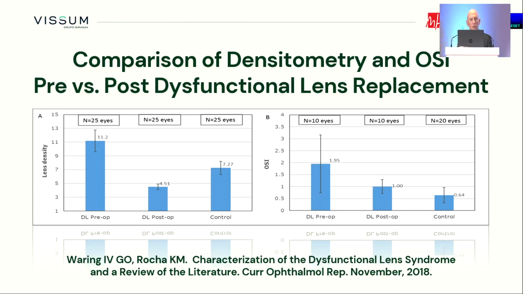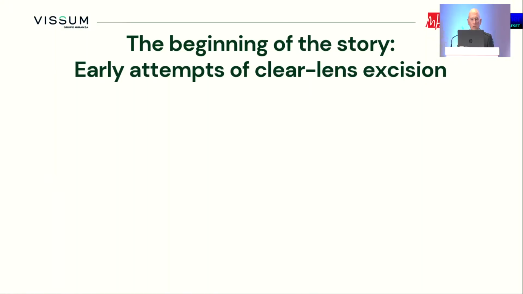If this is true, obviously we need to demonstrate that the change in higher order aberrations that happens in stage 2 can be improved with intraocular lenses. And in this paper published by Warren in 2018, it was demonstrated, with the lenses that were available at that moment, which are not the ones that we use today, there was a clear change for the better in the performance of the lens, which means that the patient gained in optical performance of the eye with the lens replacement. With this, we have opened the story of refractive lens exchange.